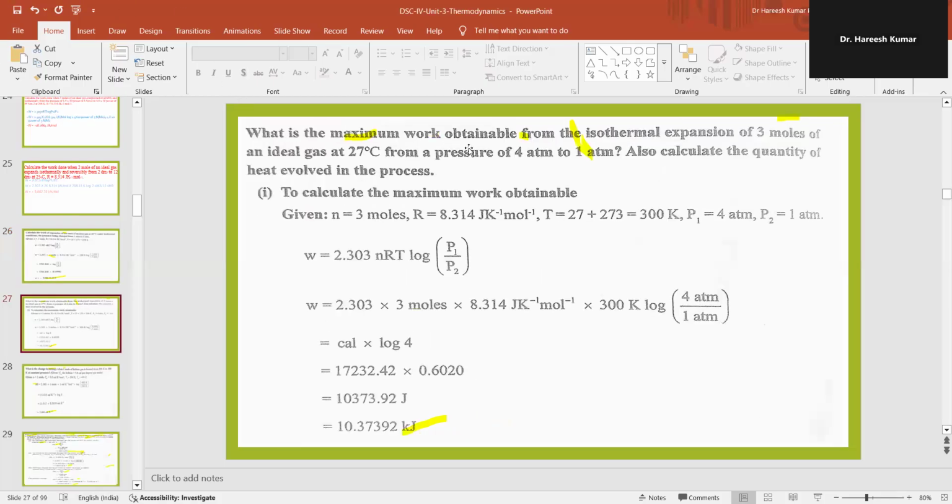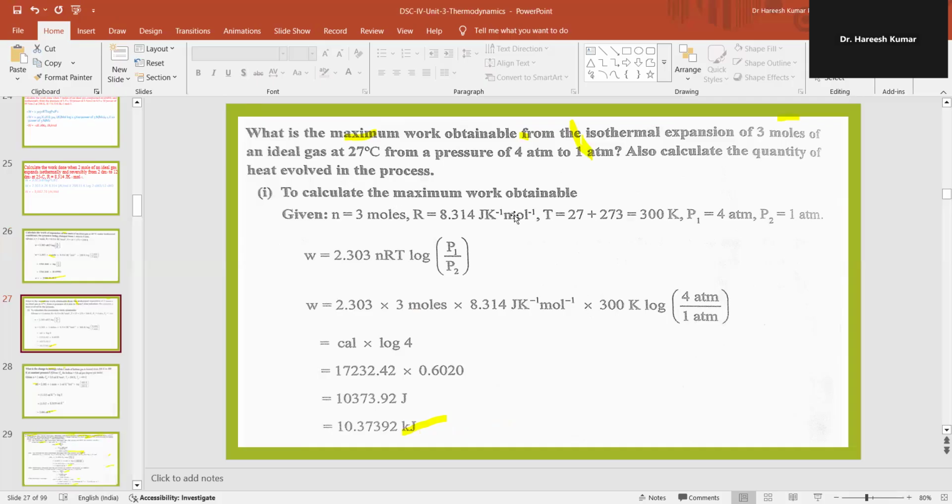What is the maximum work obtainable from the isothermal expansion of 3 moles of an ideal gas at 27 degrees from the pressure of 4 atmosphere to 1 atmosphere? Also calculate the quantity of heat evolved in the process.